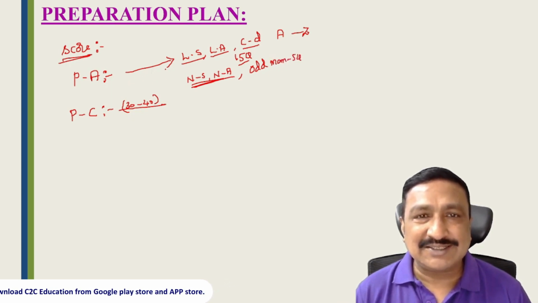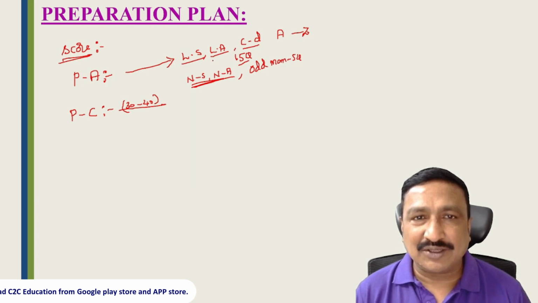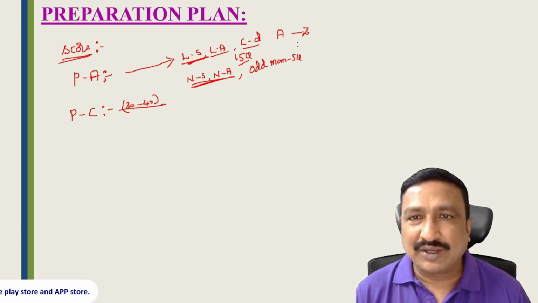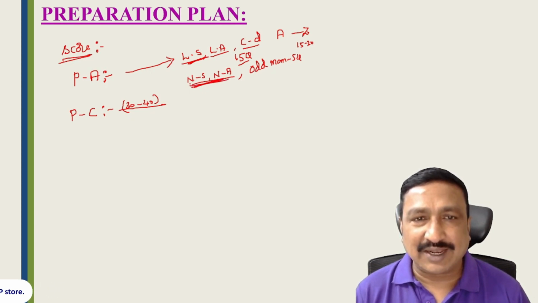So in the reasoning section, instead of number series and number analogy, concentrate on letter series, letter analogy, coding decoding, odd man out. Once you complete this, out of 25 we can score 15 to 20. And number series and number analogy, it depends. There are a lot of concepts you have to learn for cracking number series and number analogy.